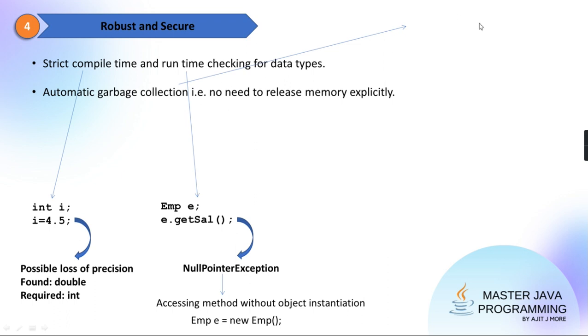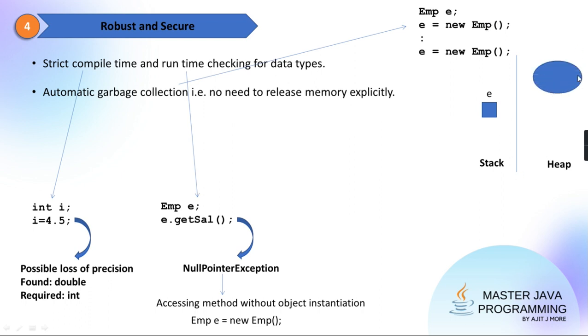See, that is the point I am trying to convey here: automatic garbage collection. When I write emp e equal to new emp, and after some time I write e equal to new emp. See, first statement, on the stack and on the heap: e is your reference variable. When the first copy got created, new emp creates a copy of that employee and allocates memory for its data members, like number, name, salary, joining date. It allocates memory for it on the heap, and the reference will come in e.